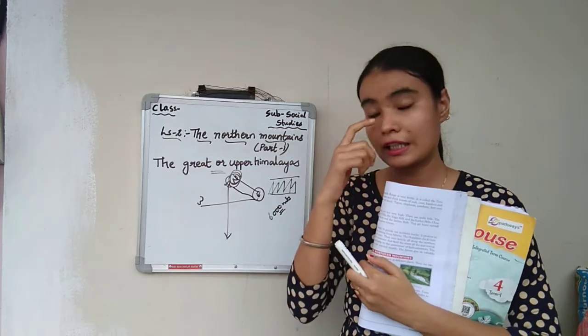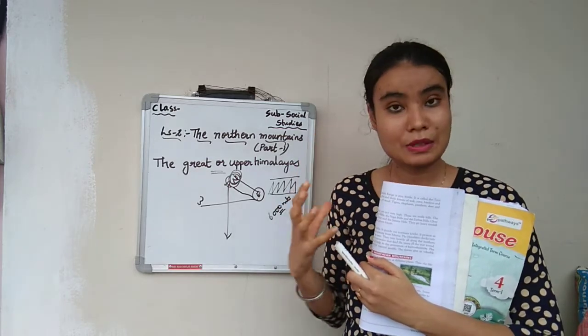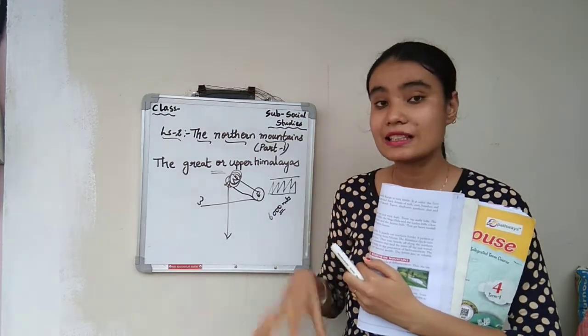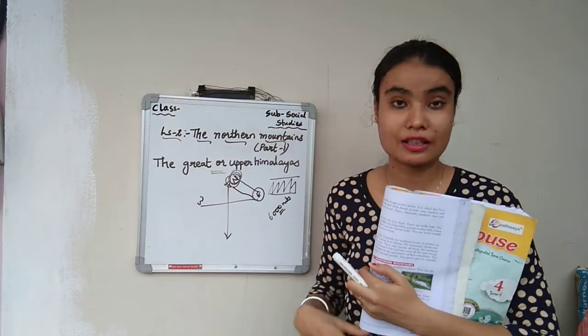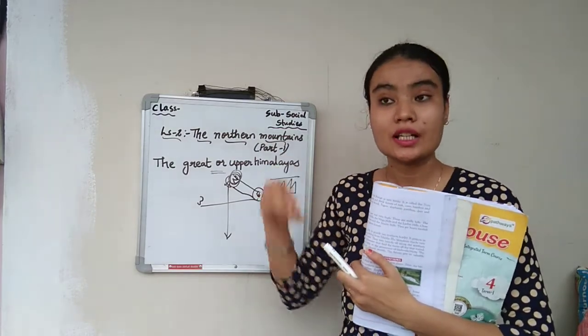So in India, this mountain is situated in India, and this mountain is called Kanchenjunga, and it is the highest peak in India.